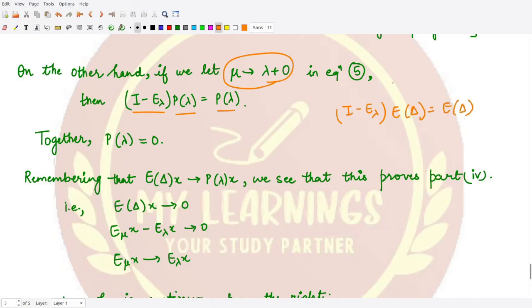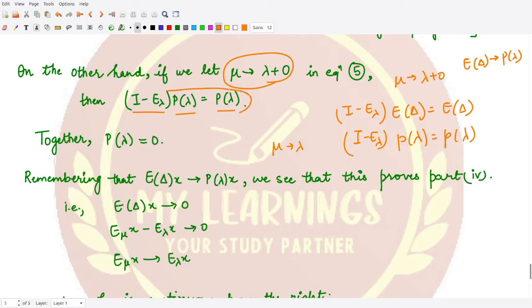Now in our case we are tending mu towards lambda plus 0, right? In that case our E delta is tending towards p lambda. So whenever we tend mu towards lambda, our equation now becomes I minus E lambda times p lambda equal to p lambda. This is what we are writing down here, right?